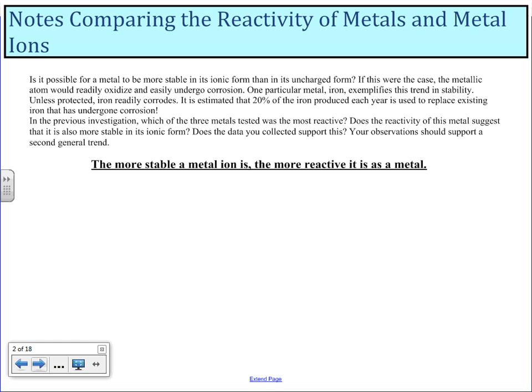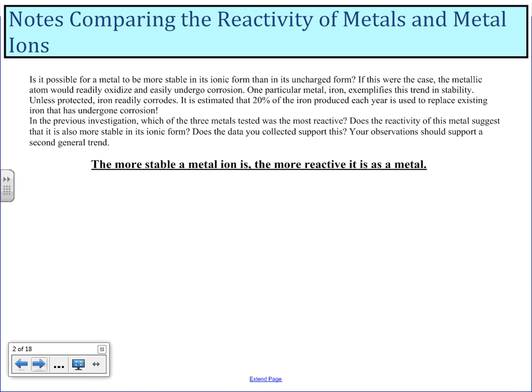It is possible for a metal to be more stable in its ionic form than in its uncharged form. If this were the case, the metallic atoms would readily oxidize and easily undergo corrosion. One particular metal, iron, for example, shows this trend in stability. Unless protected, iron readily corrodes. It is estimated that 20% of the iron produced each year is used to replace existing iron that has undergone corrosion.